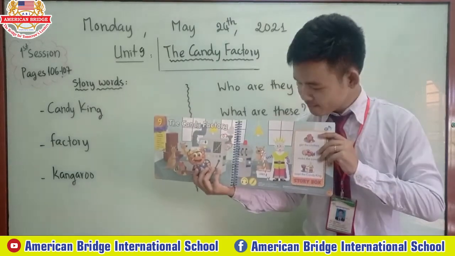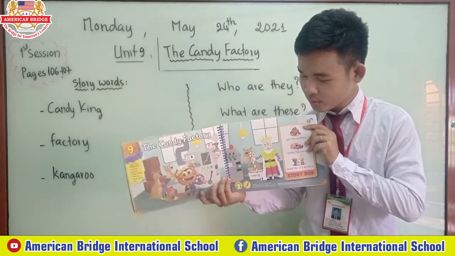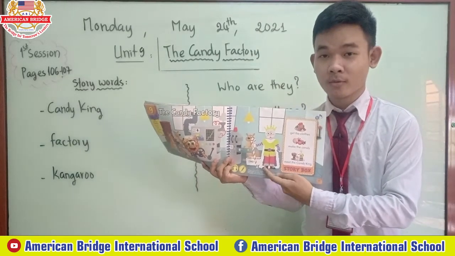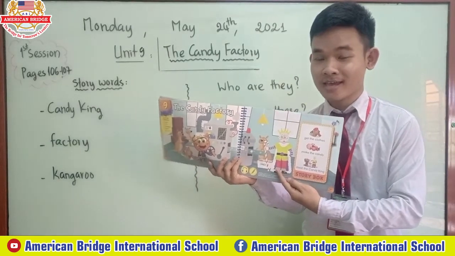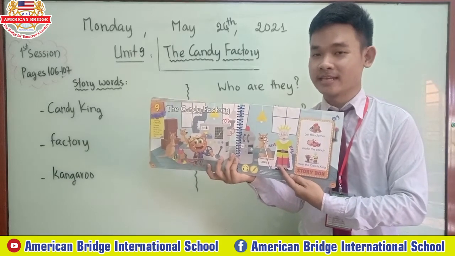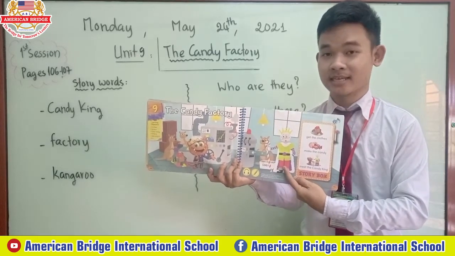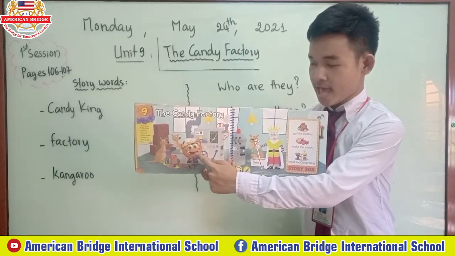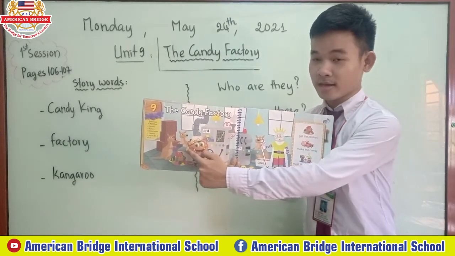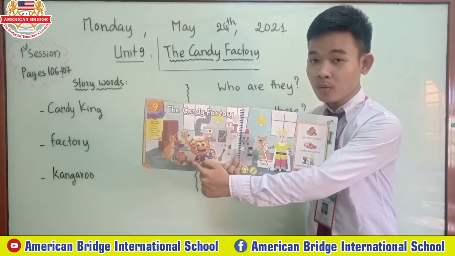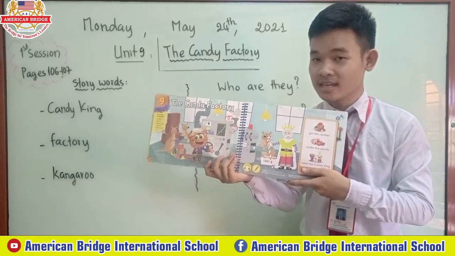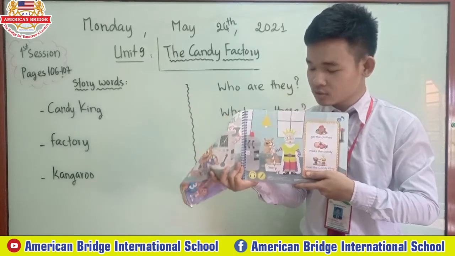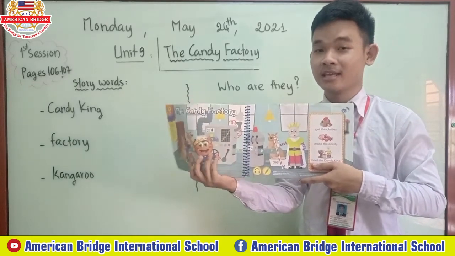Okay, all right, everyone, so look over here. This one, who is this, everyone? Okay, he is the candy king. So if Monty and the kangaroos make good candies, they will have a chance to meet the candy king.